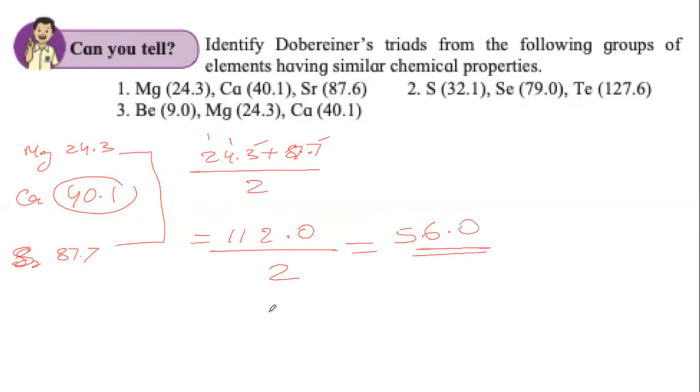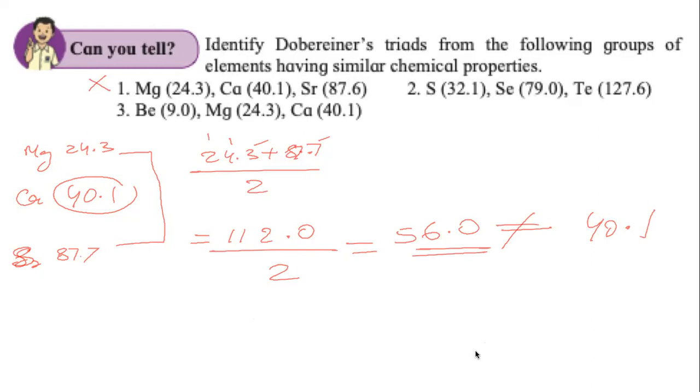Now we see that the average of 24.3 and 87.7, which is 56, is not equal to 40.1. Because the average of the lightest and the heaviest is not equal to the atomic mass of the middle element, we will say that the elements given in group 1 do not form a Dobereiner's triad.